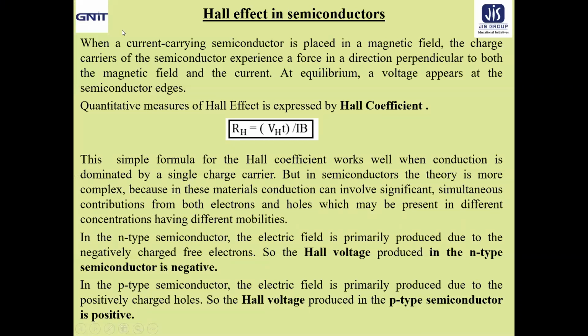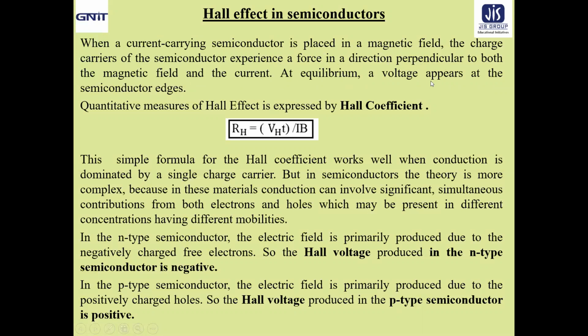Now, let us come to the case of Hall effect in semiconductors, the special point. Basically, the way Hall effect for conductors develops, in the same way it is also developed for the semiconductor. So, when a current carrying semiconductor is placed in a magnetic field, the charge carriers of the semiconductor experience a force in a direction perpendicular to both the magnetic field and the current.